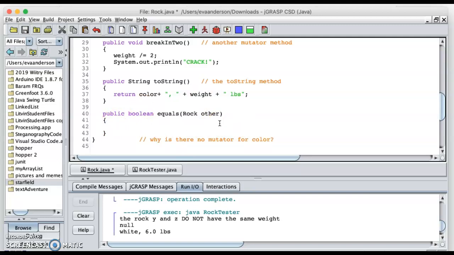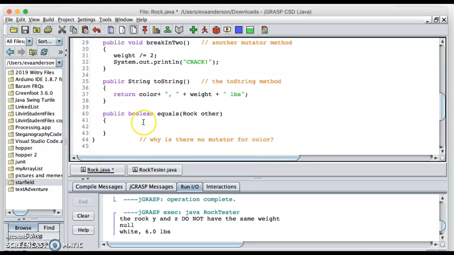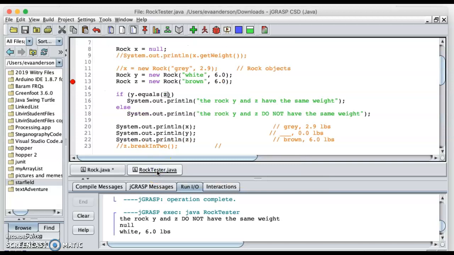Now what I want to know is this: when I call this, I have the rock Y and the rock Z. When I come into this equals method, I actually have access to Y and Z. I don't know Y and Z. You should be getting the hang of this now, because I could just as easily ask if X equals Z or if X equals Y. So who I'm passing to you might be different.